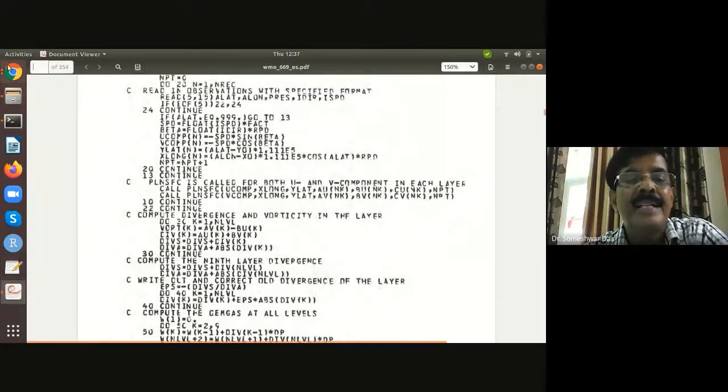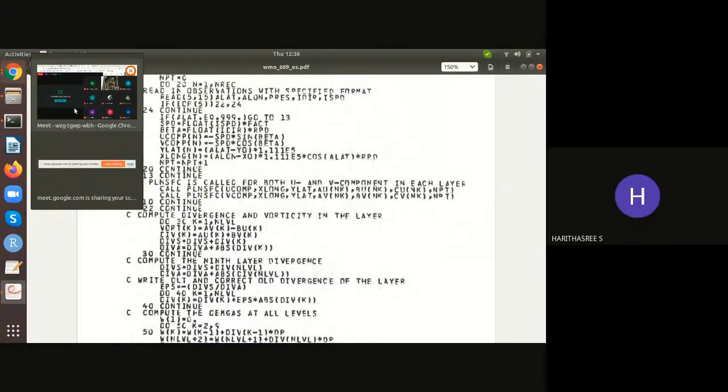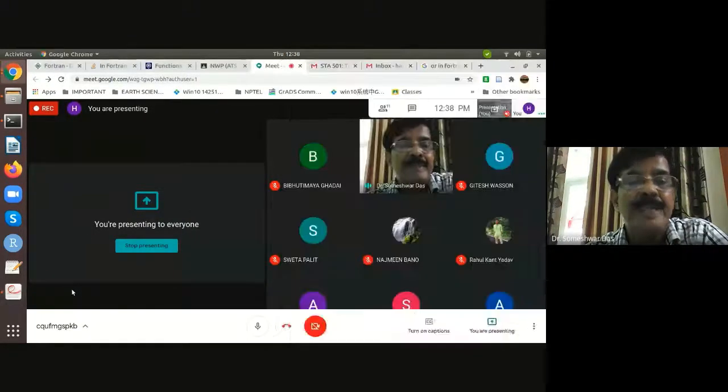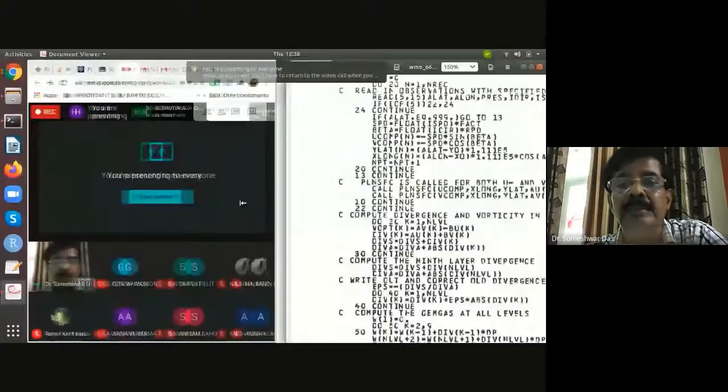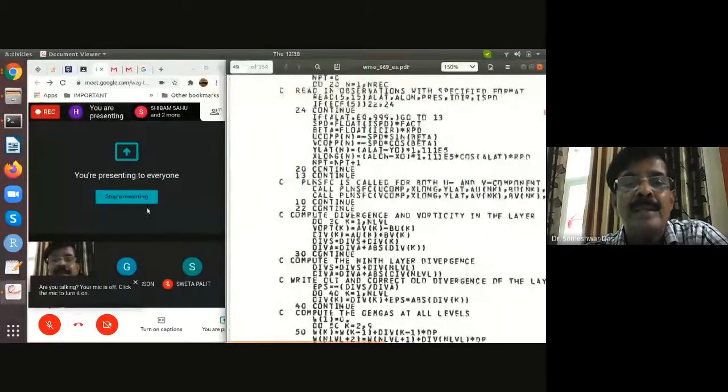Either you can read the latitude longitude, or you can define latitude longitude, and then pressure level, assuming that they are all at the same pressure level. Okay. So that also will be common. Only thing is that you have to have the direction and wind speed, the values of direction and wind speed at all the points. And once you have that, then you can use this program. This is a very small program for computation of the divergence and vorticity. Only this part basically.